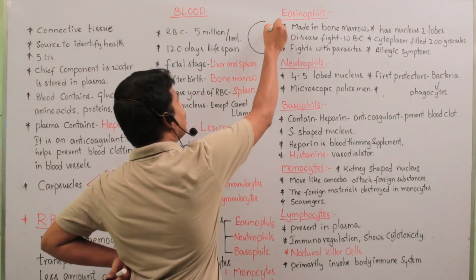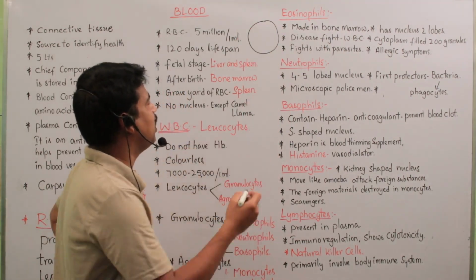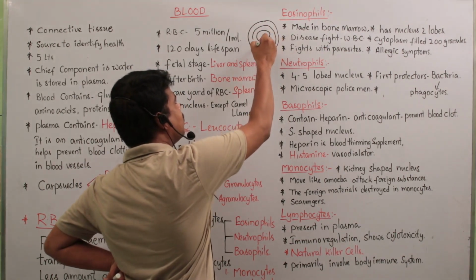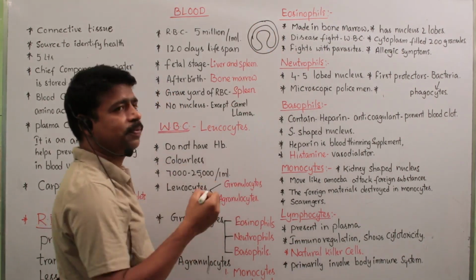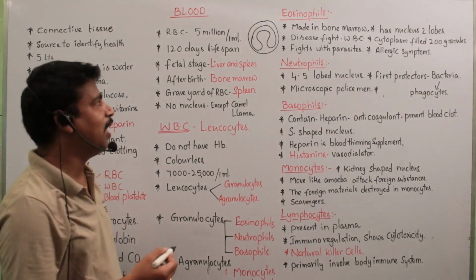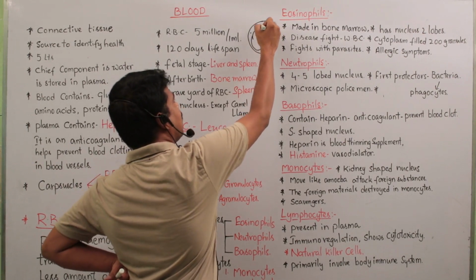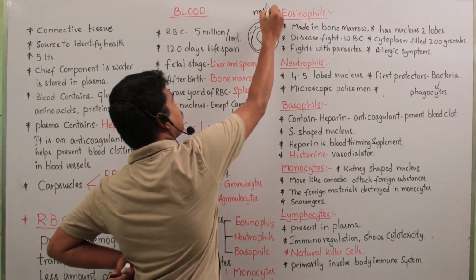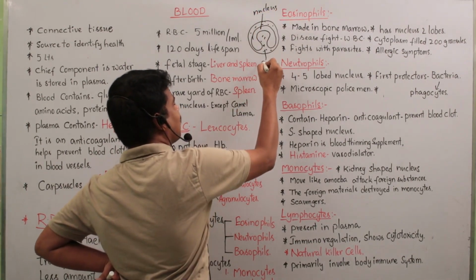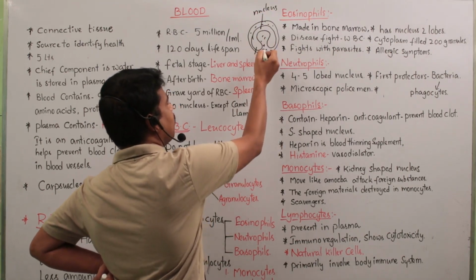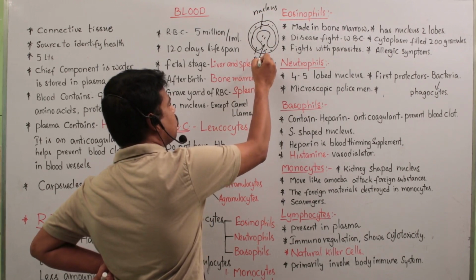This is a cell of an eosinophil, and here the nucleus is two-lobed and there are some granules. This is the nucleus, this is the cytoplasm, and these are granules.